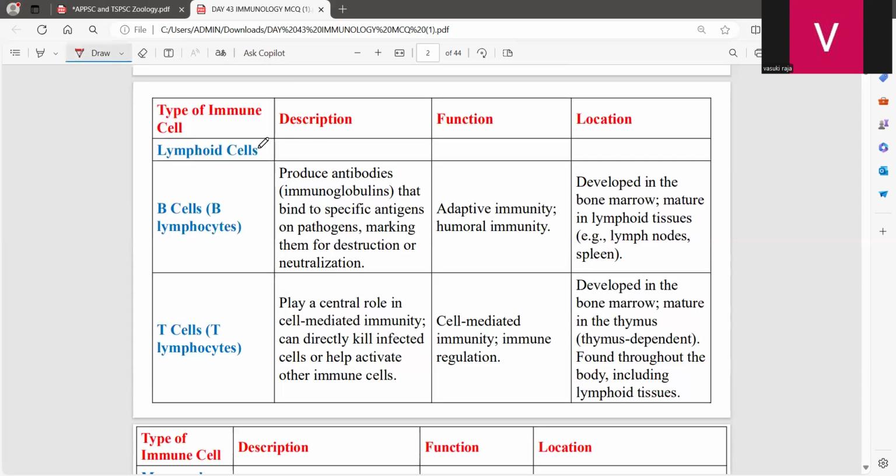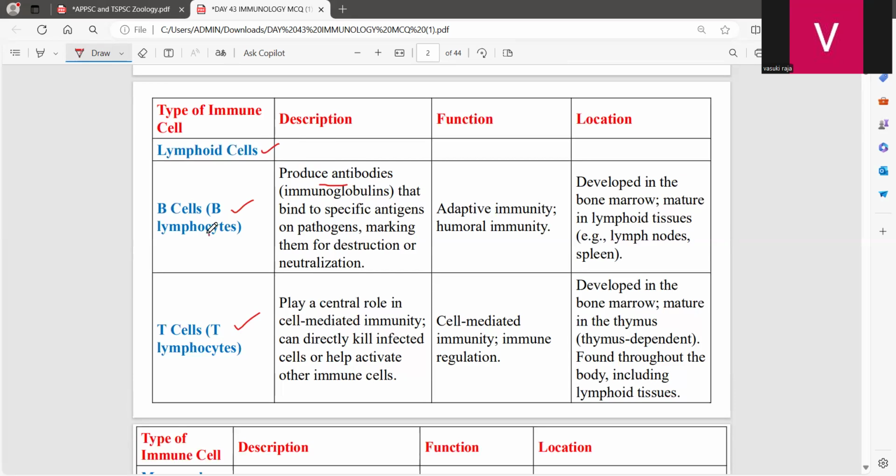The first cells are the lymphoid cells. In the lymphoid cells, we have two important cells: B cells, that is B lymphocytes, and T cells, that is T lymphocytes. B cells are the cells which produce antibodies.